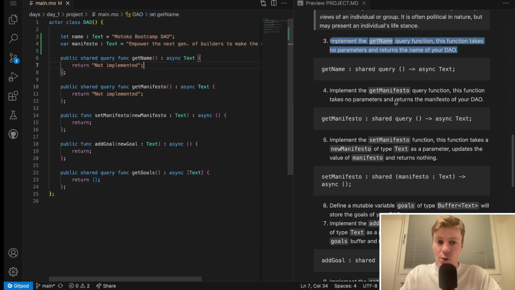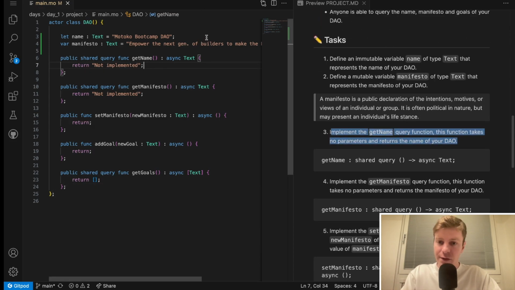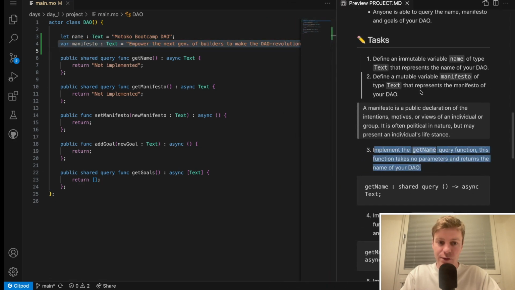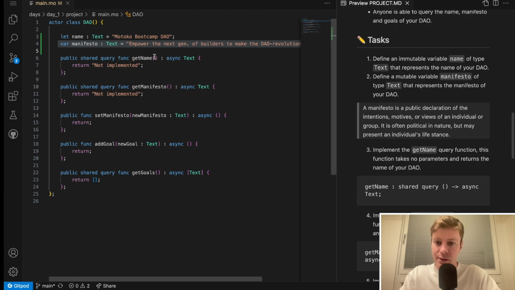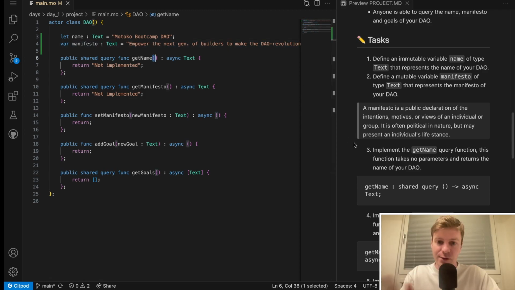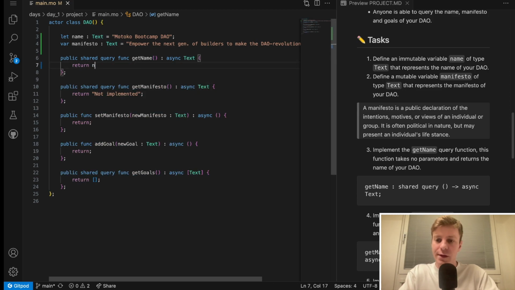So I'll start with task number 3. We have already done task number 1 and task number 2. I just wanted to show you how to define those first 2 tasks. So we have already done that. Now the next task is task number 3. Implement the getName query function. This function takes no parameter, so we don't have any parameter, and returns the name of the DAO. This is a text. So we can just return name instead of returning not implemented. Don't forget the semicolon at the end of the return and also at the end of the function, but we already have it. So that's it for task number 3.